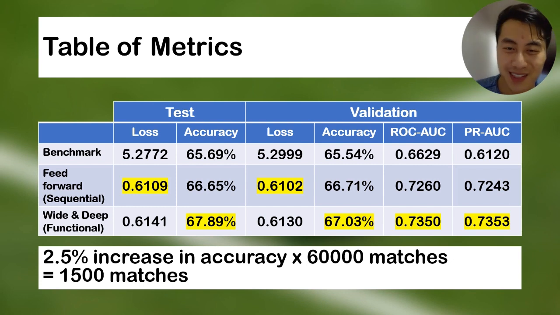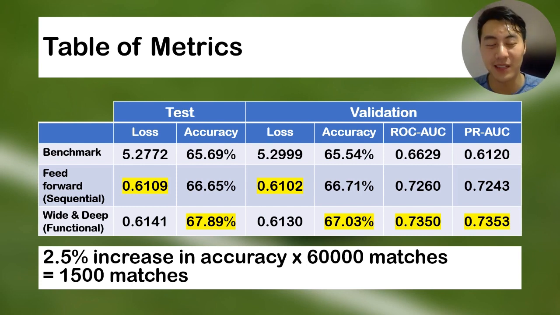It's also important to see that the increase in accuracy isn't negligible. A 2.5% accuracy boost represents an extra 1,500 matches predicted correctly. I didn't initially have betting in mind, but from that perspective, that level of accuracy boost makes a huge difference to profit. Perhaps with some extra hypertuning or feature engineering, I could bump up the accuracy a little more.